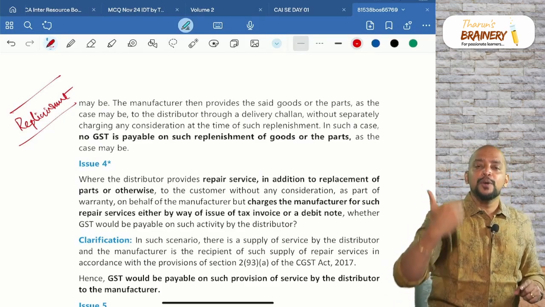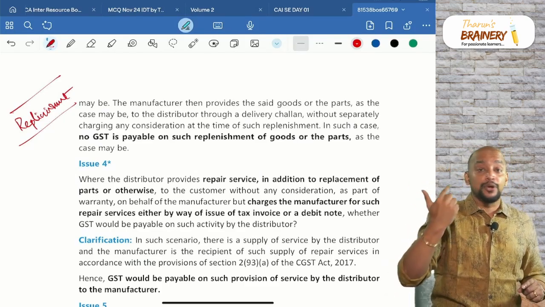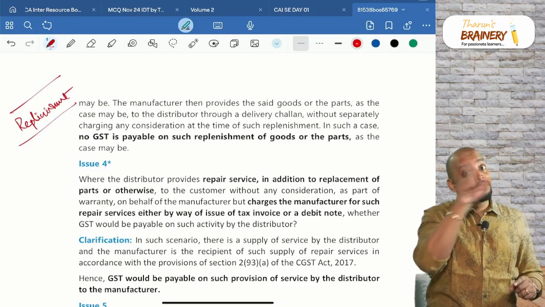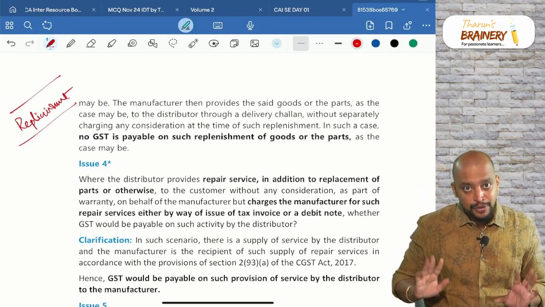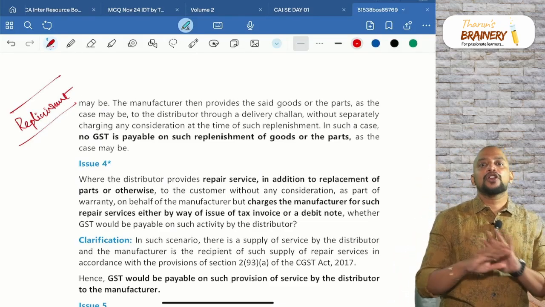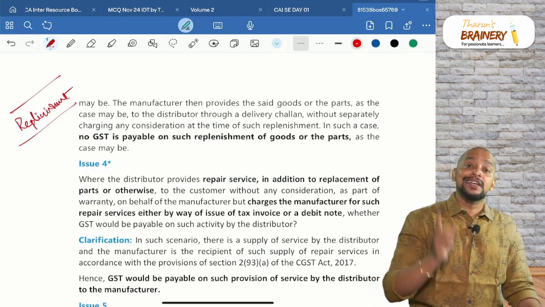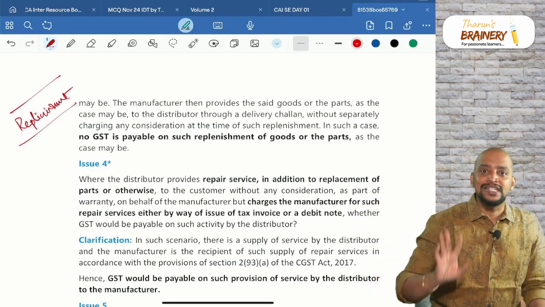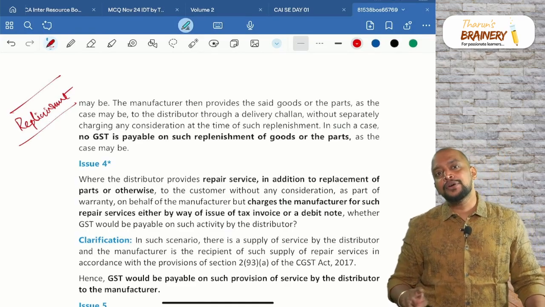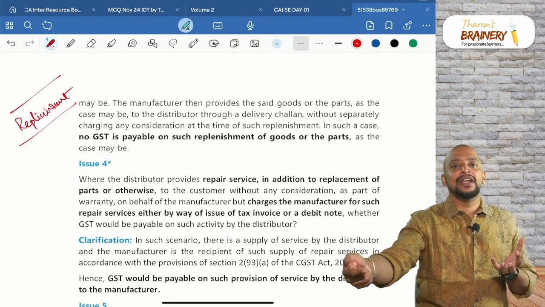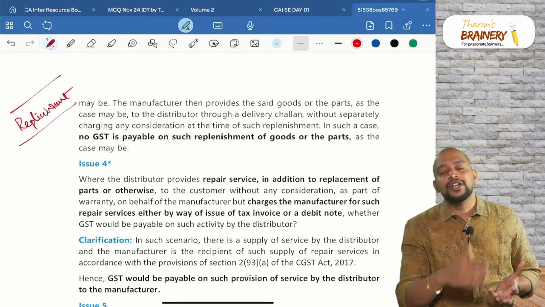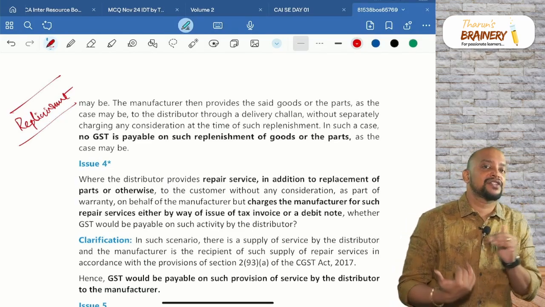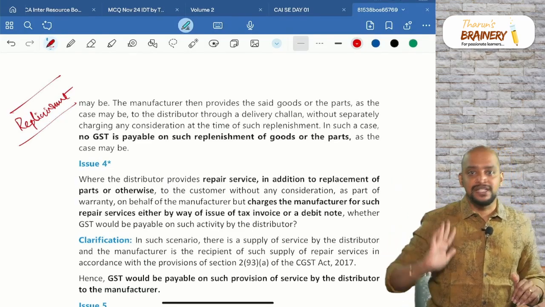Scenario number 1, procurement from the third party, reimbursement, GST payable on the entire amount. Second scenario, they do not procure from the third party, they request the manufacturer, and the manufacturer sends it, then they do the replacement, with no GST liability at all. Third scenario, they use out of their inventory and the manufacturer issues a credit note, because of which the manufacturer's liability will come down and the recipient should reverse the ITC.